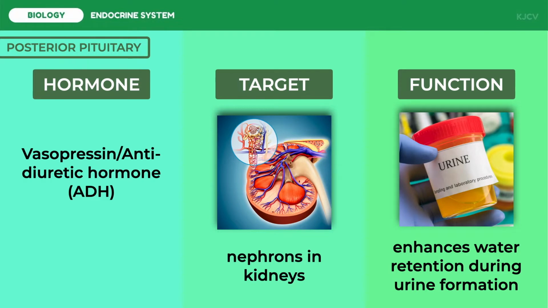The first one is vasopressin or antidiuretic hormone or ADH. It enhances retention of water by the kidney nephrons during urine formation, which is an antidiuretic effect. Under normal conditions, vasopressin is the primary endocrine factor that regulates urinary water loss and overall water balance.